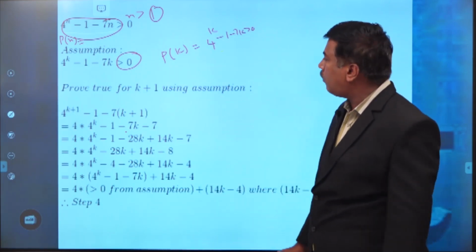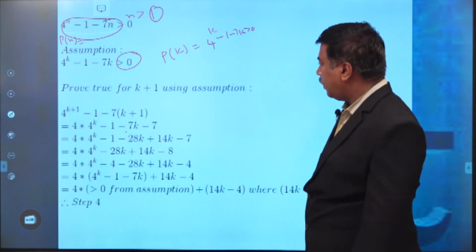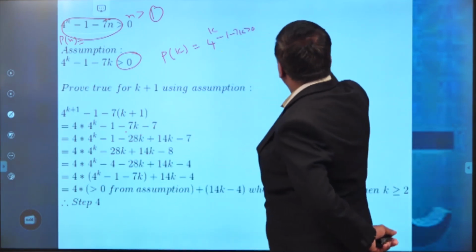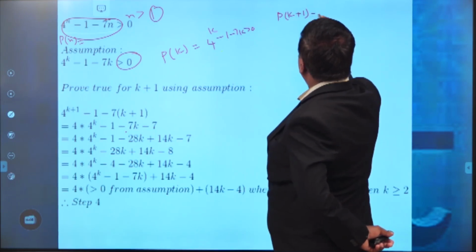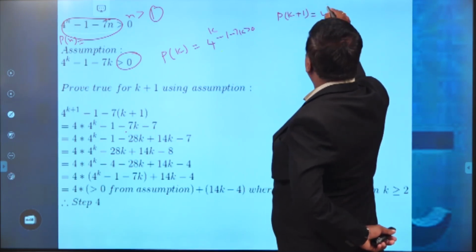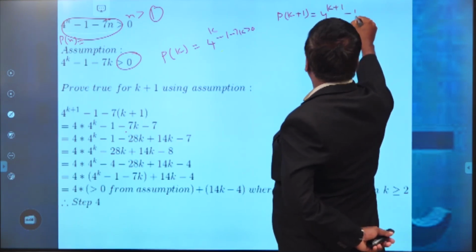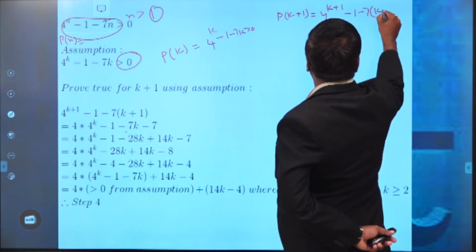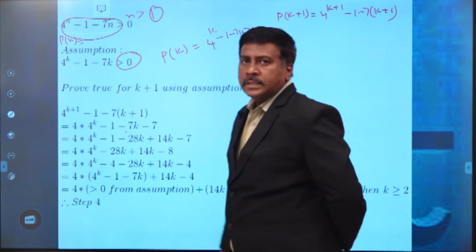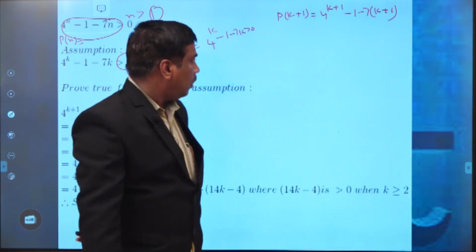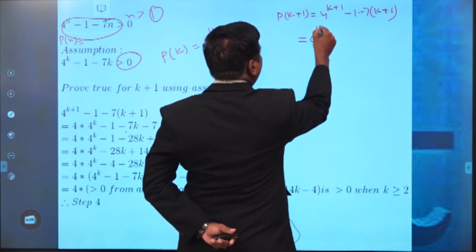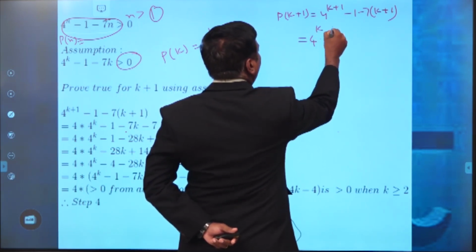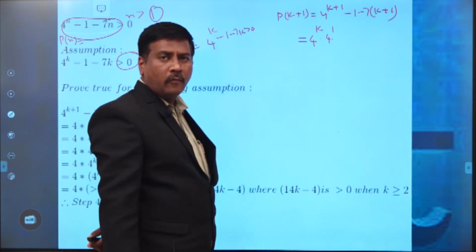Now we have to prove the inequality for n equal to k plus 1. Therefore, in that case we have to take P of k plus 1 is equal to 4 power k plus 1 minus 1 minus 7 into k plus 1, isn't it? Then how do we write this? 4 power k plus 1, I have to write as 4 power k into 4 power 1.